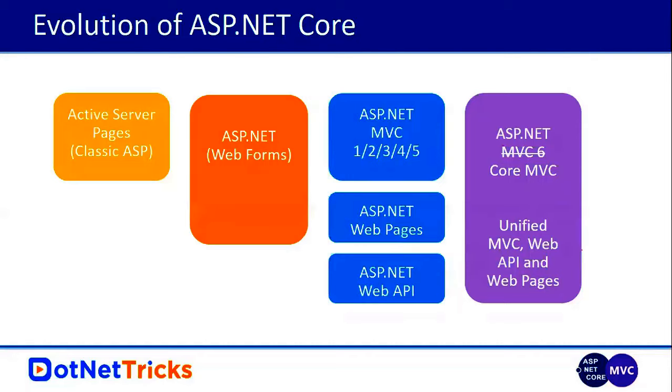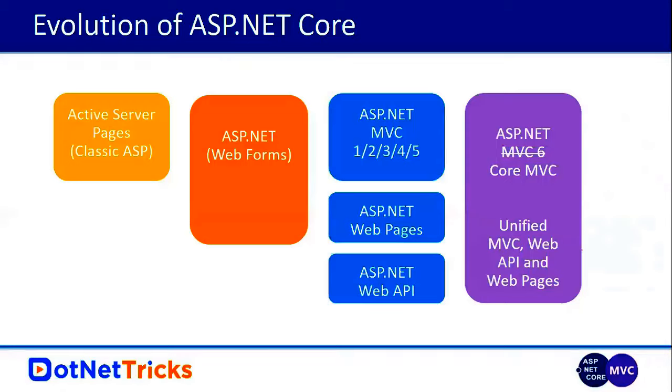If you are talking about ASP.NET Core MVC, it is a unified version of MVC, Web API, and web pages. Instead of using three different styles, one for developing the web application, one for developing the website using web pages, and one for developing the Web API or REST API, now you have to follow only one style.